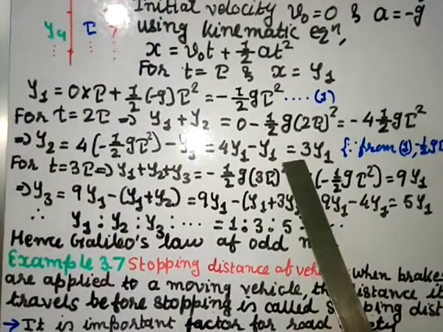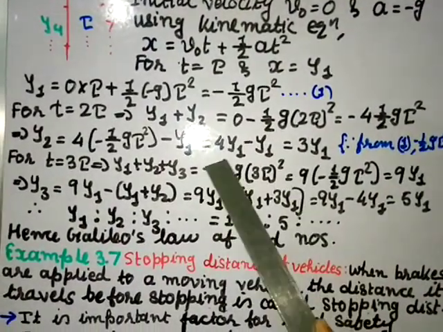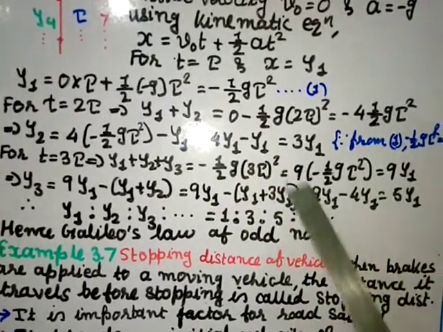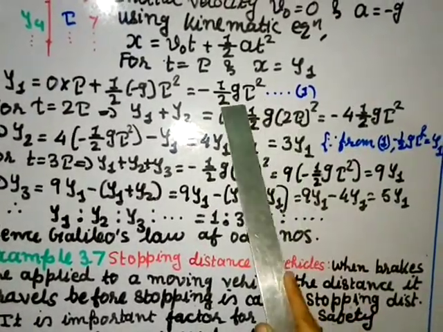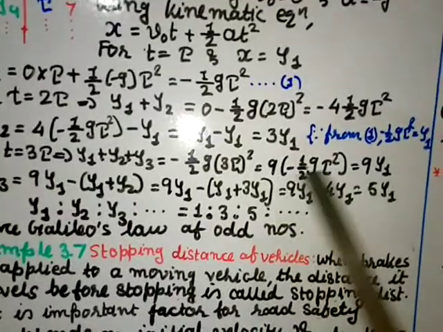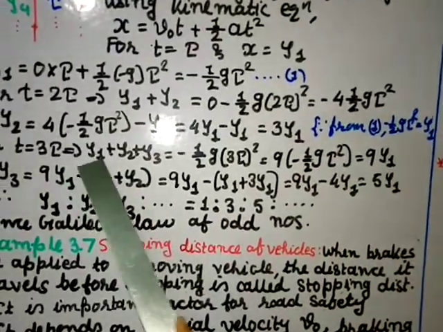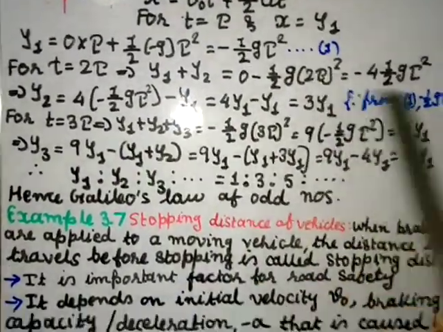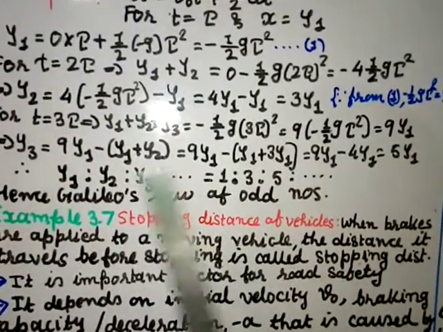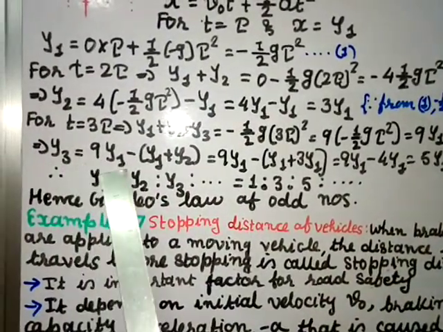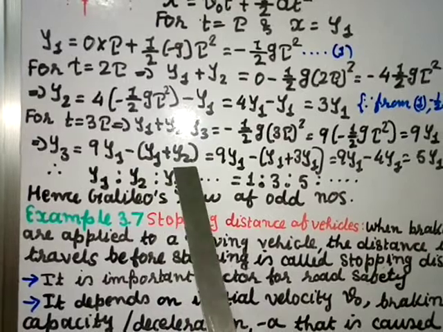So 3 tau square, 3 square is 9, minus 1/2 g tau square is here. And this value from equation 1 is y1. So I put this 9 and y1. Now from here y3 keep here and y1 plus y2 transfer over this side, it becomes negative. So here remains y3 is equal to 9y1 minus this value y1 plus y2.